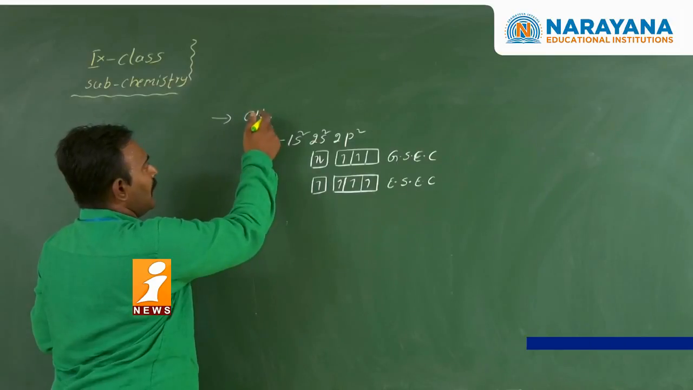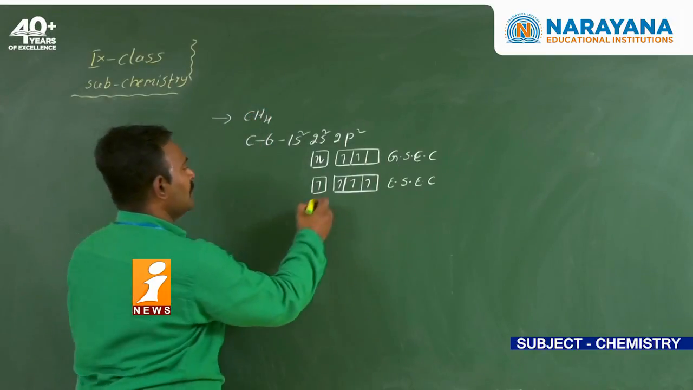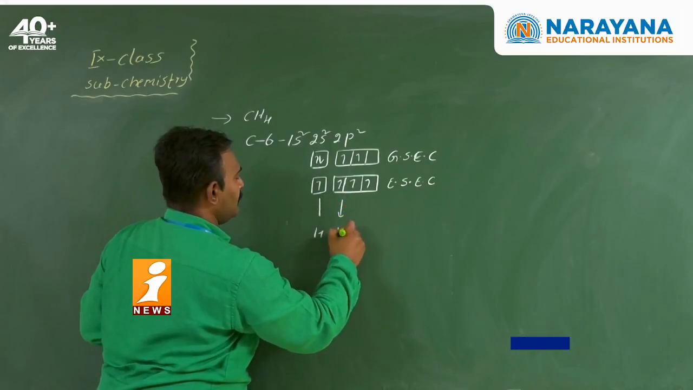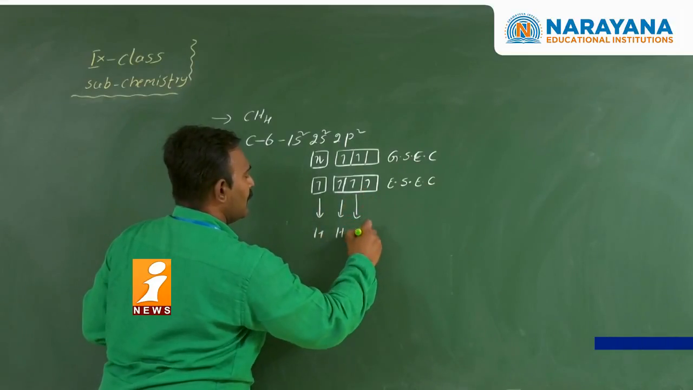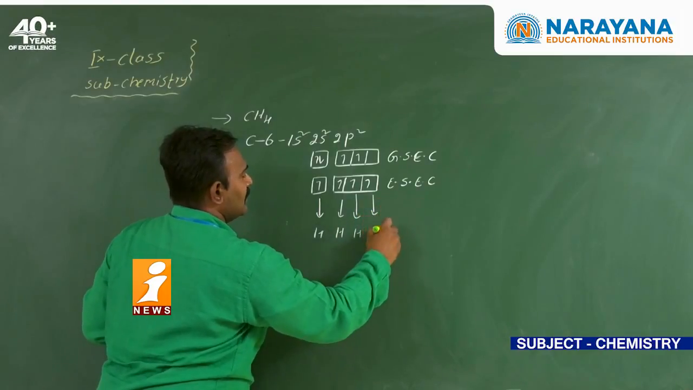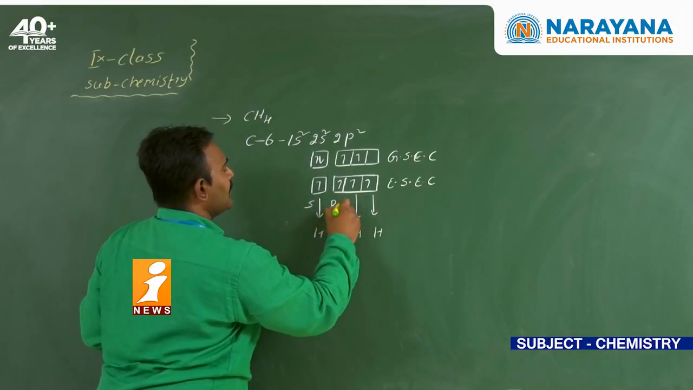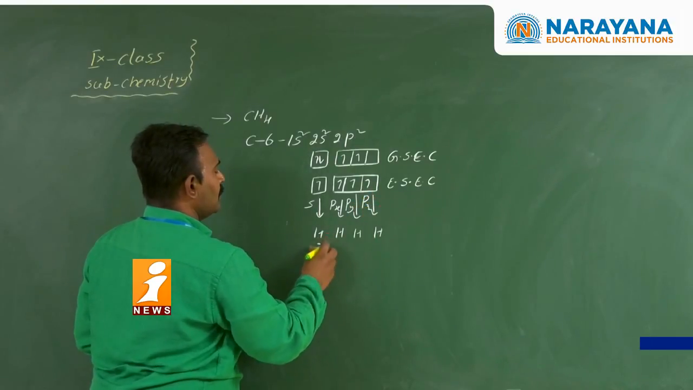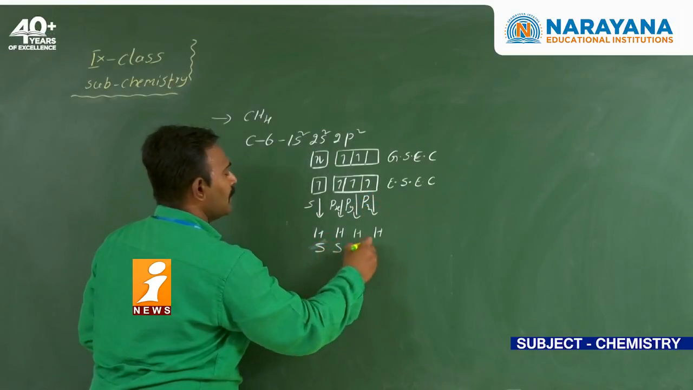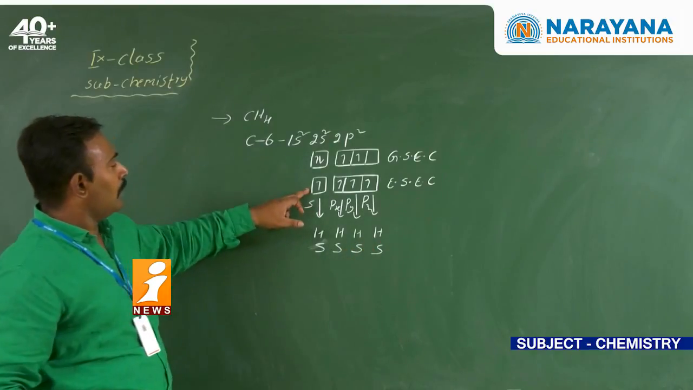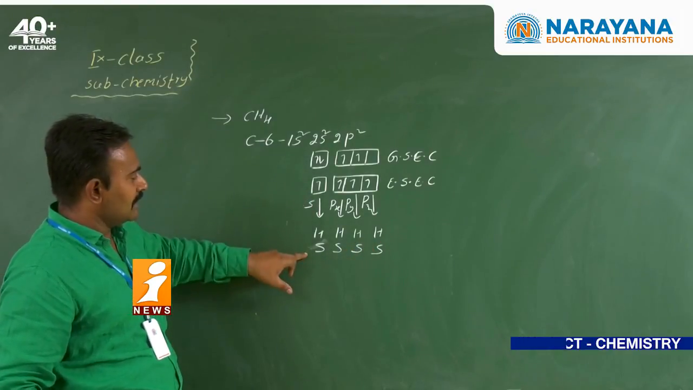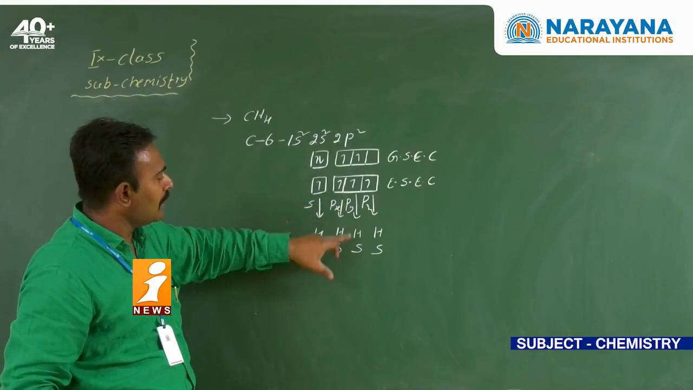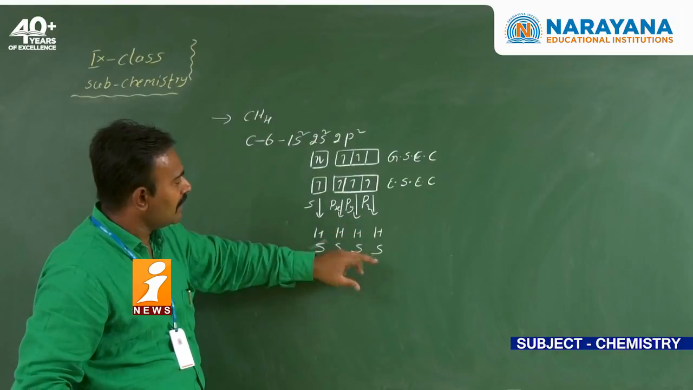Now how many hydrogens do we have? 4 hydrogens. Just I am giving the idea about the overlapping. See here, it is the s orbital, it is px, it is py, it is pz. Each hydrogen atom has only one orbital, that is the s orbital. So this overlapping is ss overlapping. Here the overlappings are px and s, py and s, pz and s.